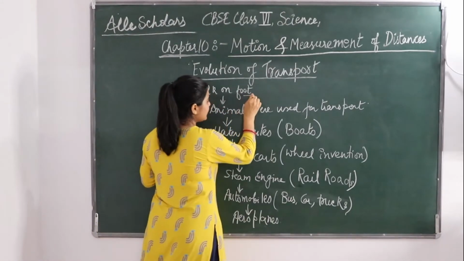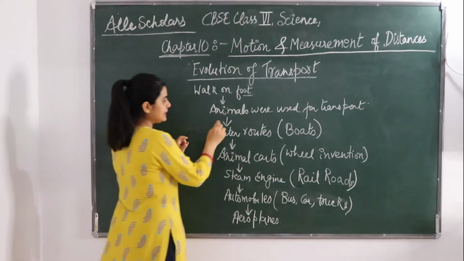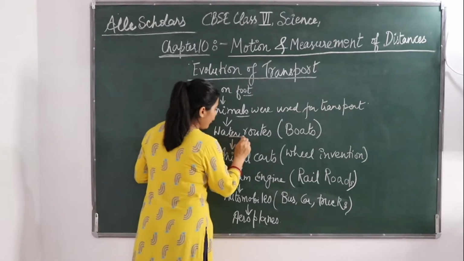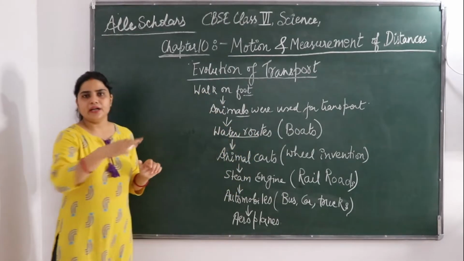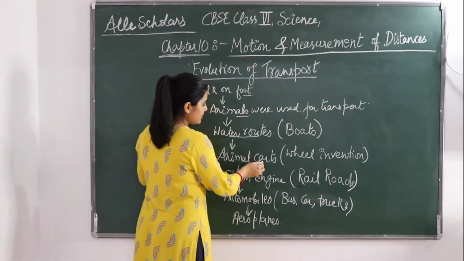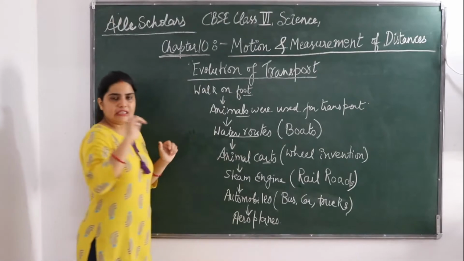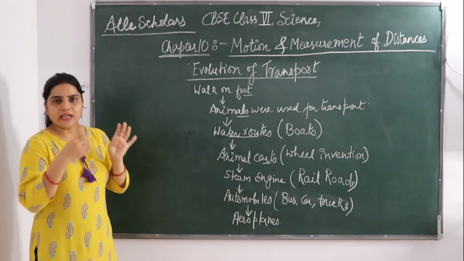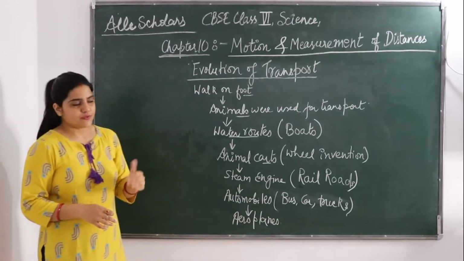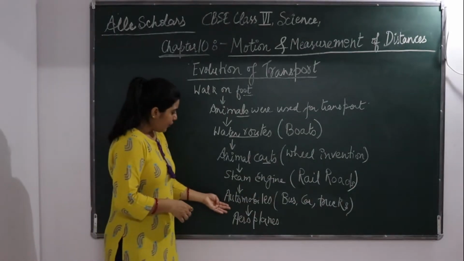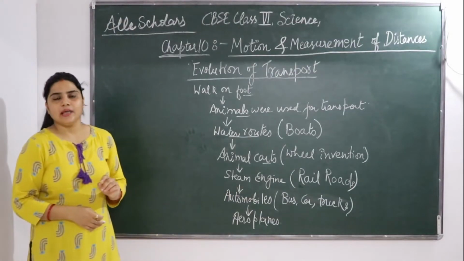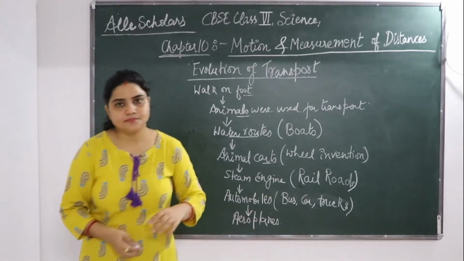Firstly, people used their feet to walk, then they started using animals as a mode of transport, then they opted for water routes in which they made wooden boats, then they started animal carts because there was a development of the wheel, they fitted the wheel in the carts and used animals to carry them. Then came the invention of steam engines, then automobiles, and then aeroplanes came into existence.